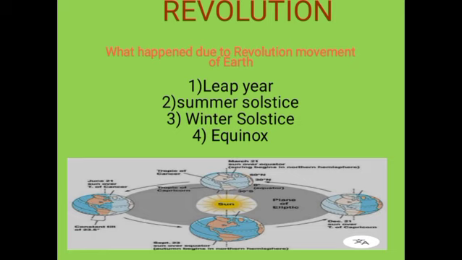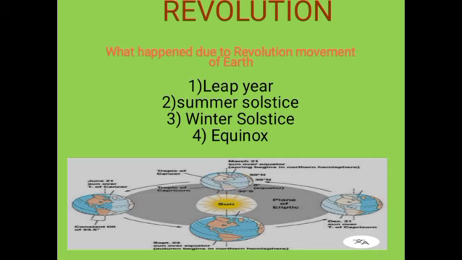The North Pole is inclined towards the sun, and the places beyond the Arctic Circle experience continuous daylight for about 6 months. Since a large portion of the northern hemisphere is getting light from the sun, it is summer in the region north of the equator. The longest day and the shortest night at this place occur on 21st June. At this time in the southern hemisphere, all these conditions are reversed. This position of the earth is called the summer solstice.